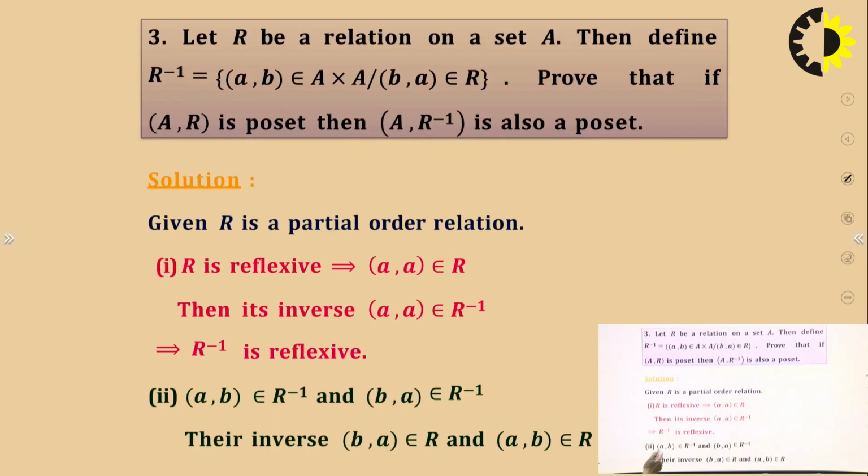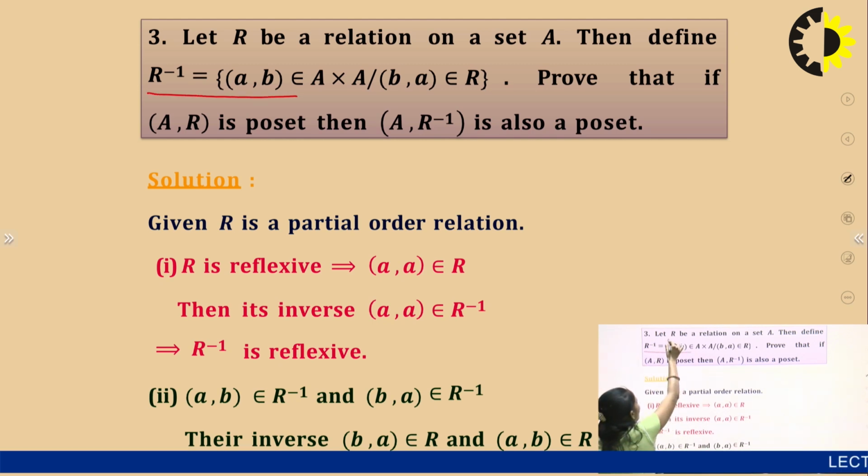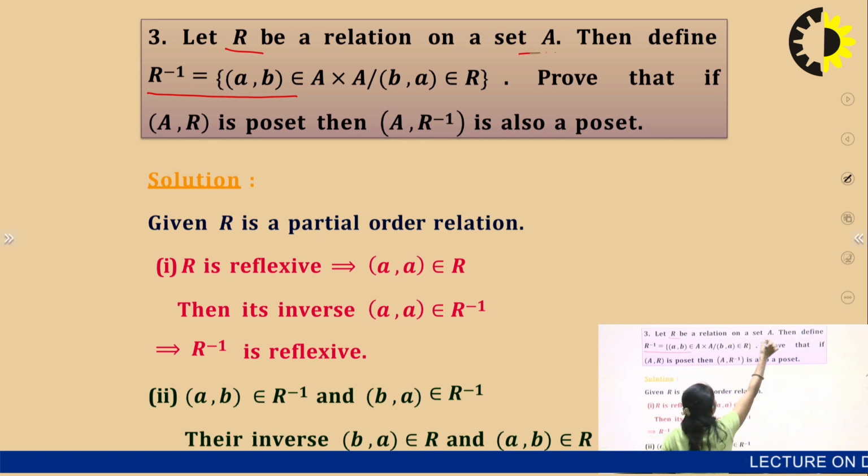One more example, we can consider R inverse. Let R be a relation on the set A, then define R inverse.